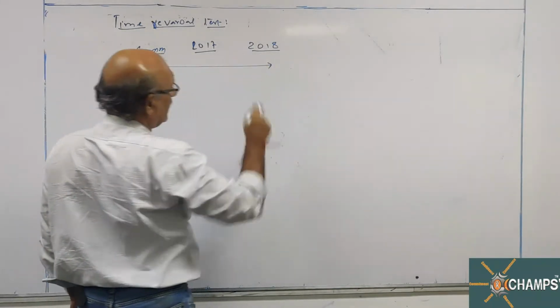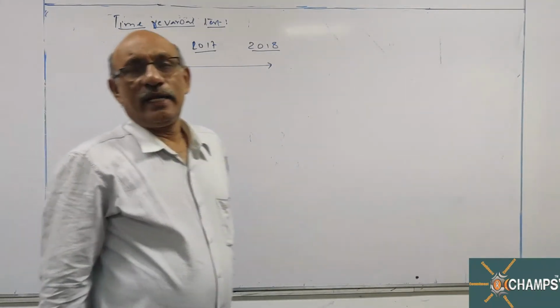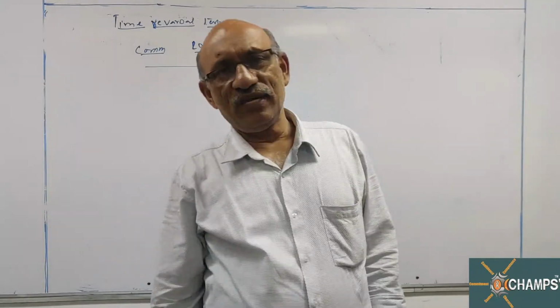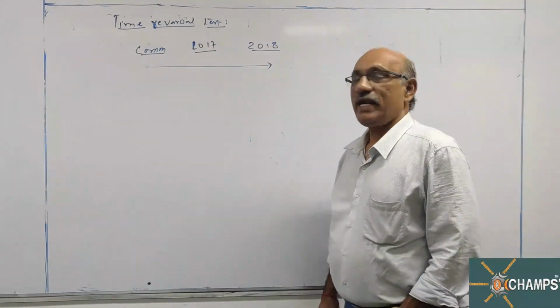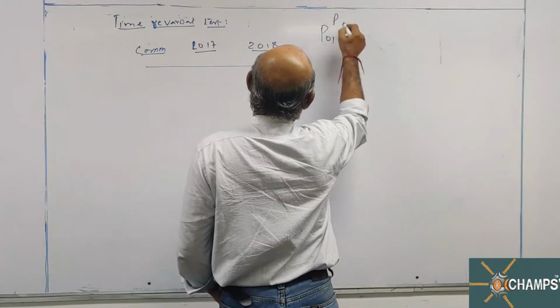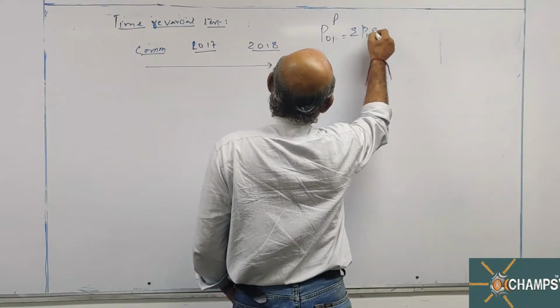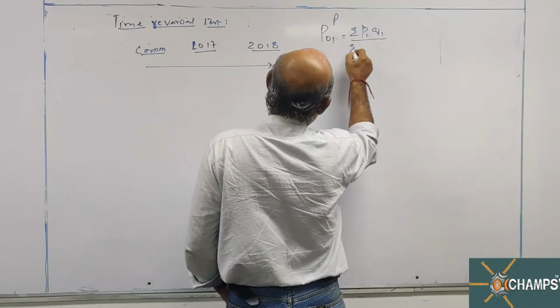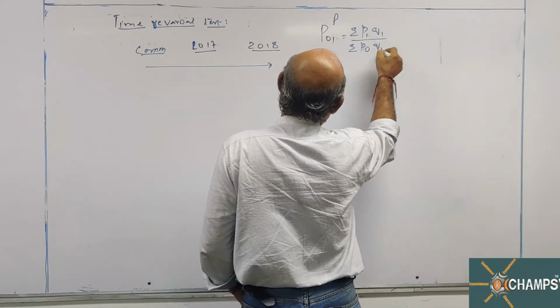Let us calculate the index number taking 2017 as the base year, 2018 as the current year. So the price index number of Paasche is equal to summation of P1 Q1 by summation of P0 Q1.